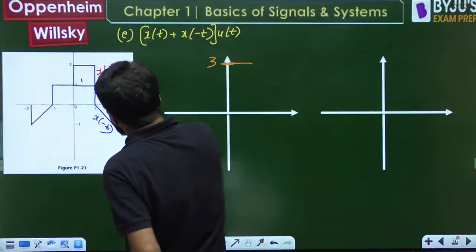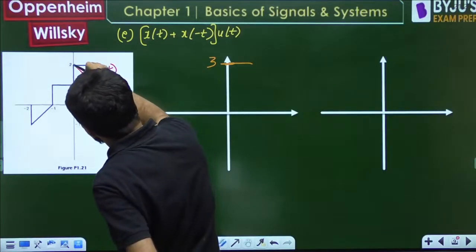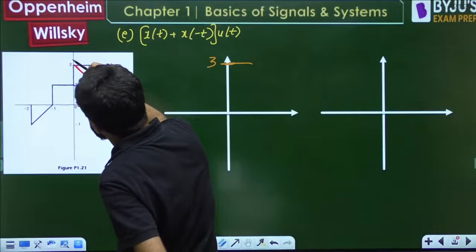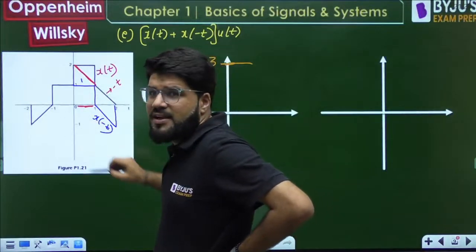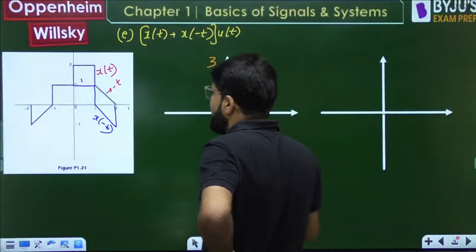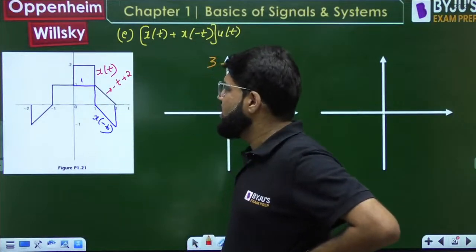Now because the slope is 1, if I take another 1 unit, another 1 height will increase. Another 1 height, it is going to touch the 2. That means what is the y-intercept? The y-intercept will be equal to 2. We applied y equal to mx plus c.